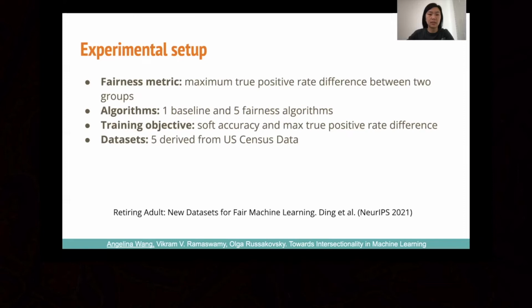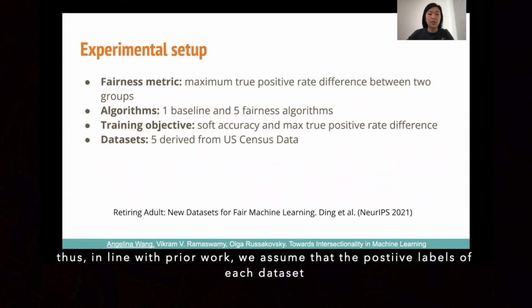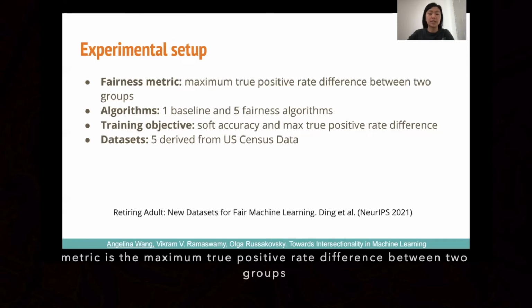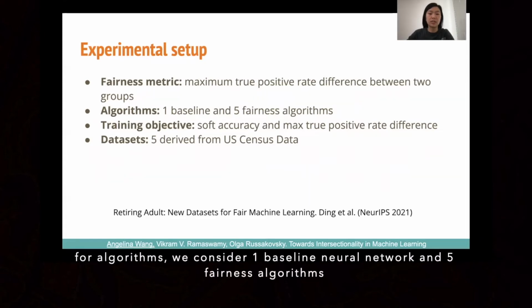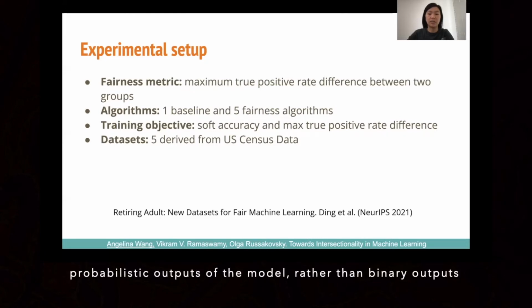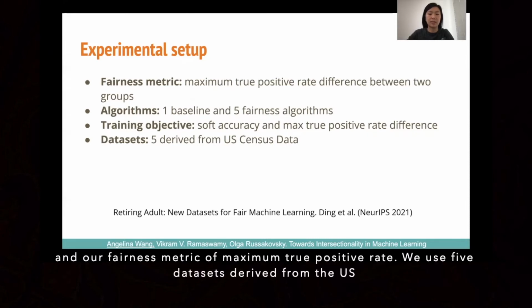Thus, in line with prior work, we assume that the positive labels of each dataset are the desirable labels and adopt the notion of equal opportunity so that our fairness metric is the maximum true positive rate difference between 2 groups. For algorithms, we consider 1 baseline neural network and 5 fairness algorithms. Our training objective is a balance of soft accuracy, which is accuracy measured on the probabilistic outputs of the model rather than binary outputs, and our fairness metric of maximum true positive rate difference.